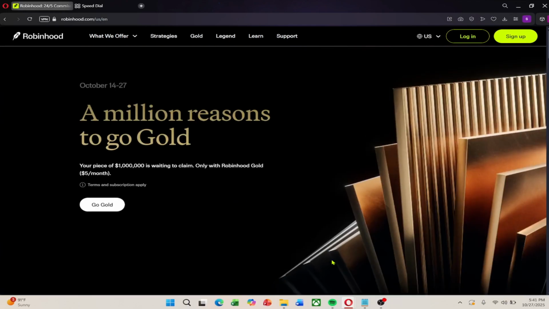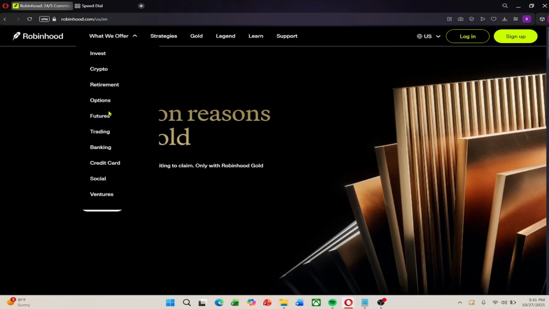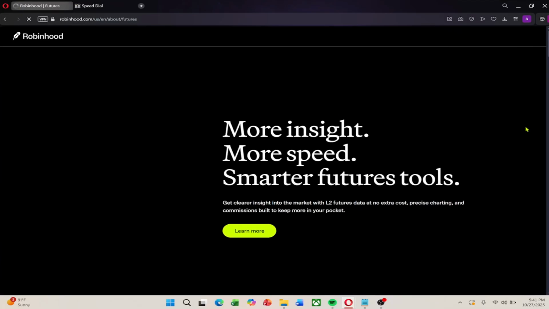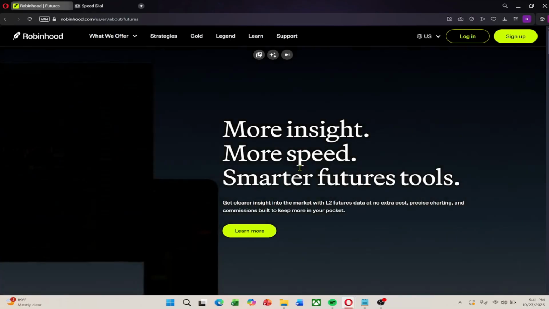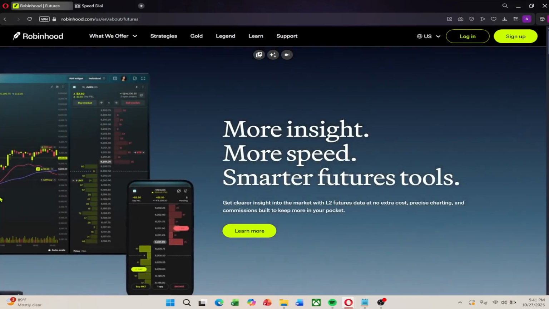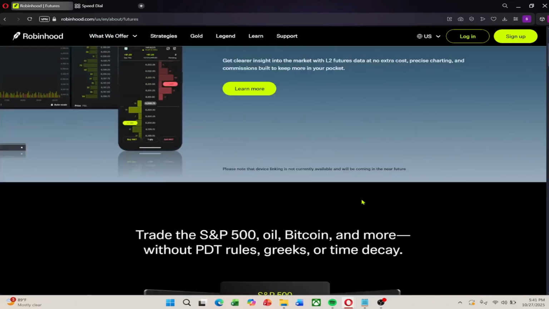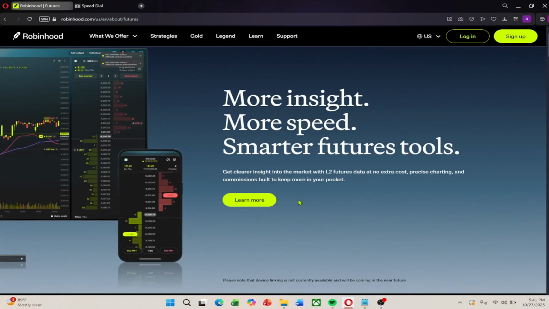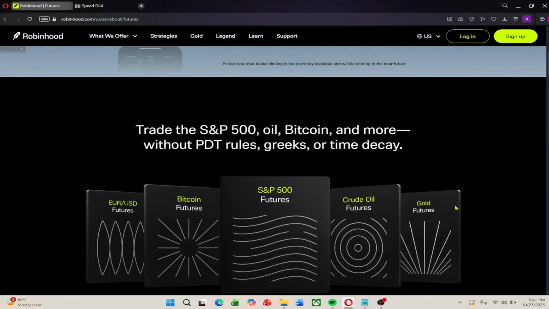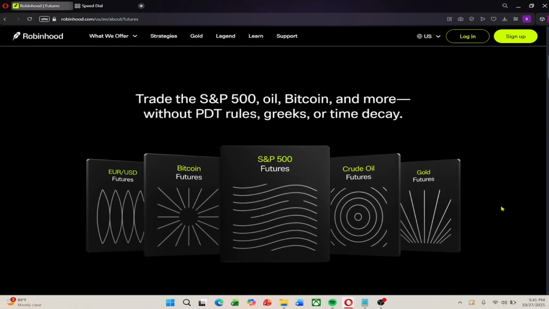There are several reasons traders prefer futures over stocks or options. First, there's no pattern day trader rule. You can open and close unlimited trades daily without maintaining a $25,000 account balance. Second, flexibility. Futures make it easy to go long or short, unlike shorting stocks, which can be complex and costly.